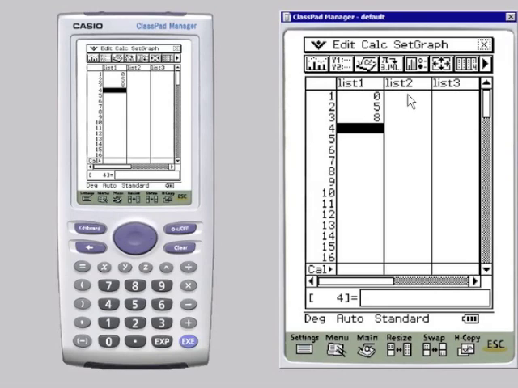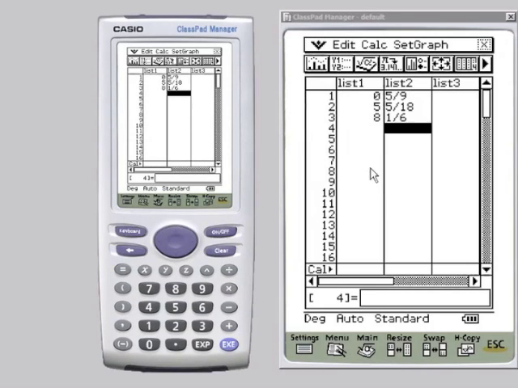And if we enter the probabilities into list 2, so that's 20 out of 36, 10 out of 36, and 6 out of 36. Now we can ask the calculator to work with these values.